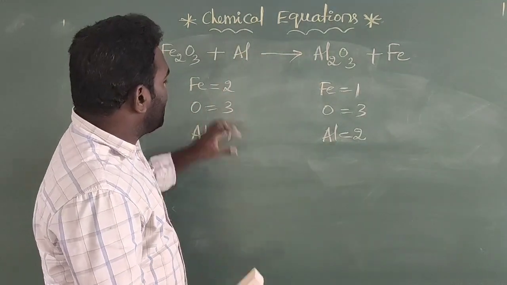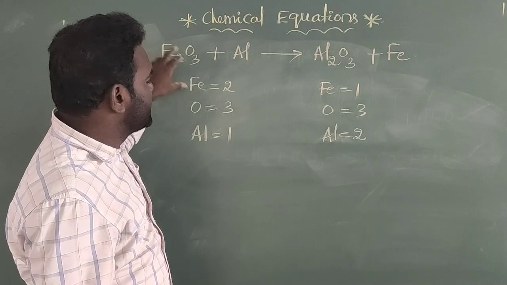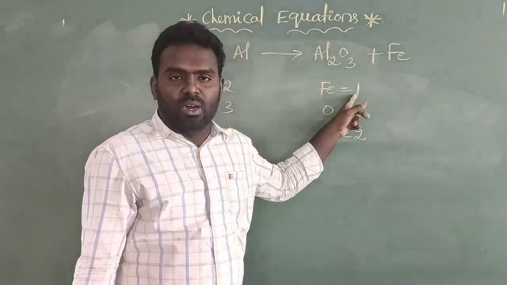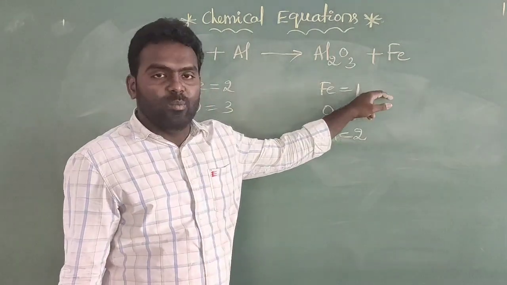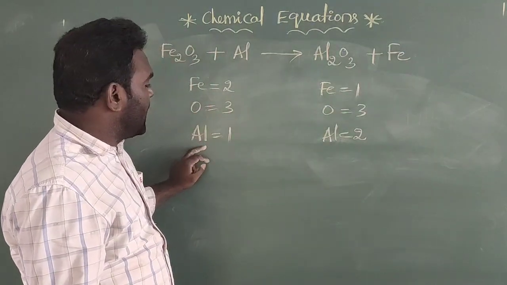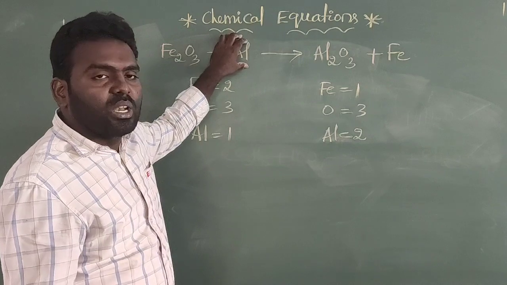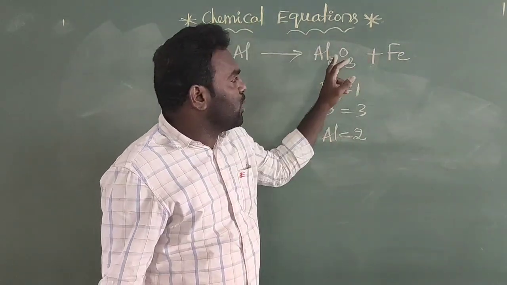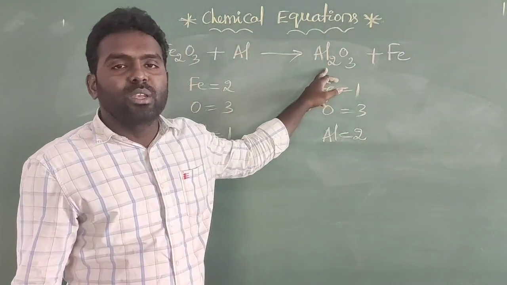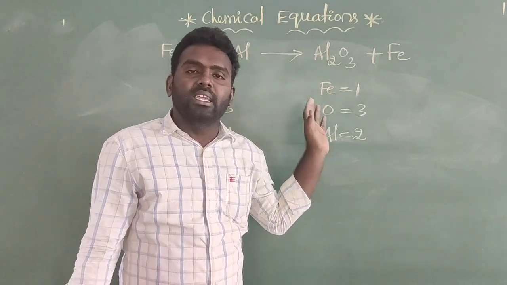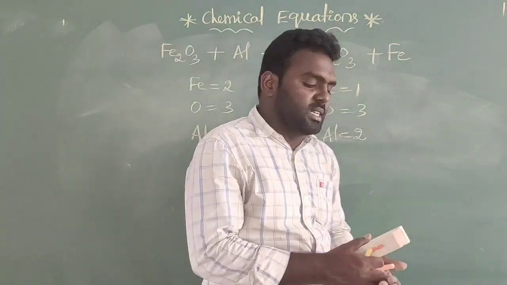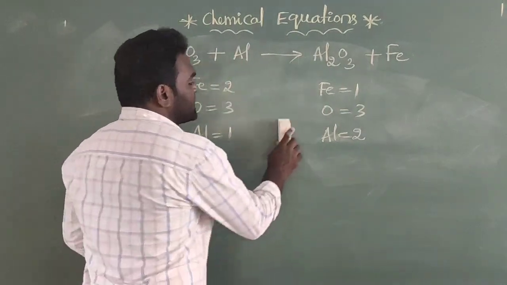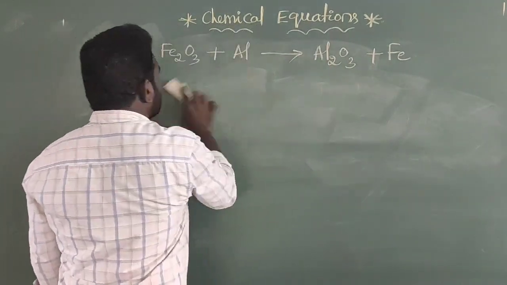The number of iron atoms on the left hand side is 2, but on the right hand side only 1. So it is better to multiply the iron with a suitable integer. At the same time, by observing the aluminium, on the left hand side only 1 aluminium is there, but on the right hand side 2 aluminiums are there. On this side also, you will definitely multiply with a suitable integer. So that's why we are going to balance this equation. See, here I am balancing this equation.